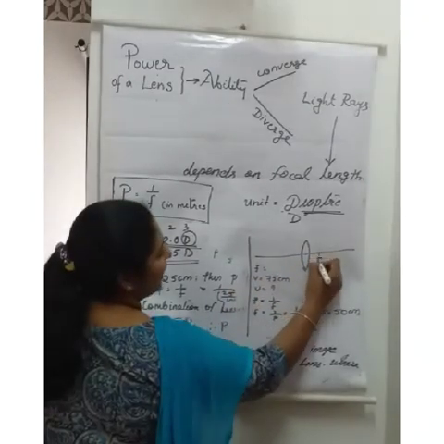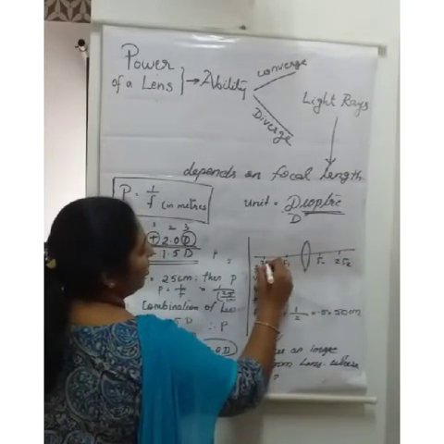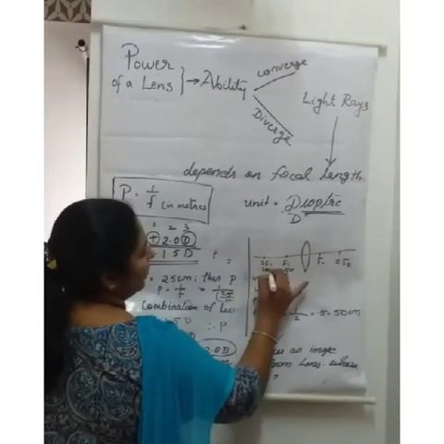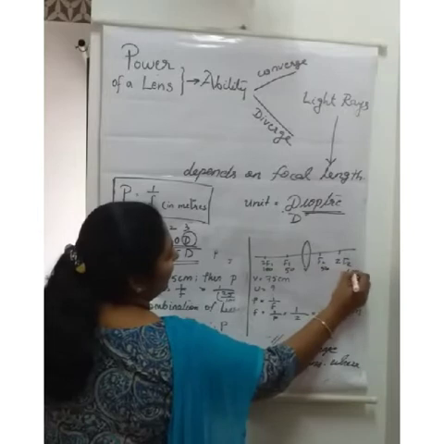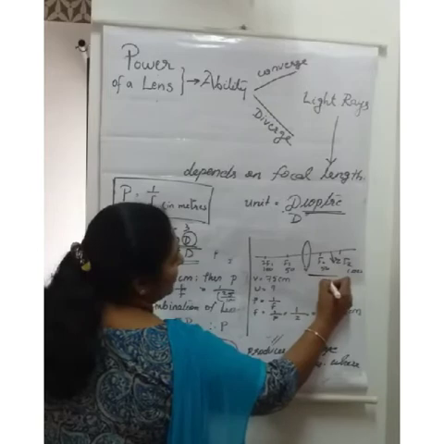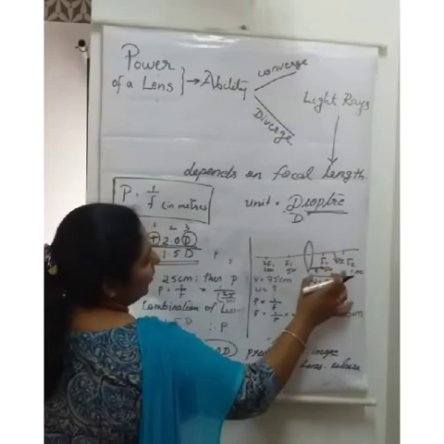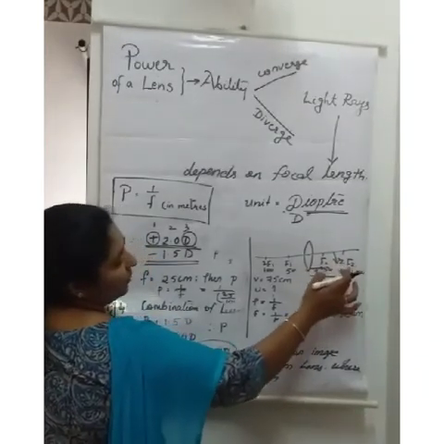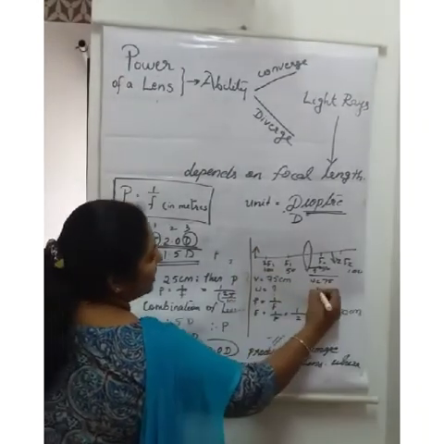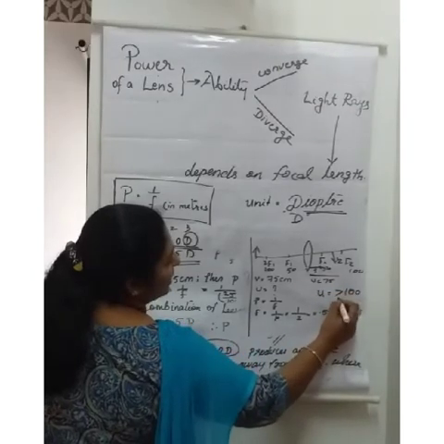We can mark here F2 to F2, F1 to F1. So here it is 50, here it is 100, 50, 100. Here is the image V, which is 75, and this is the focal length F. So where is V? Between F and 2F. So the object will be beyond 2F. So we got the clue: U will be greater than 100 and it will have a negative symbol.